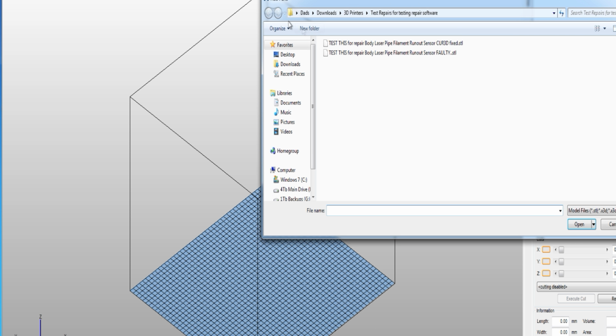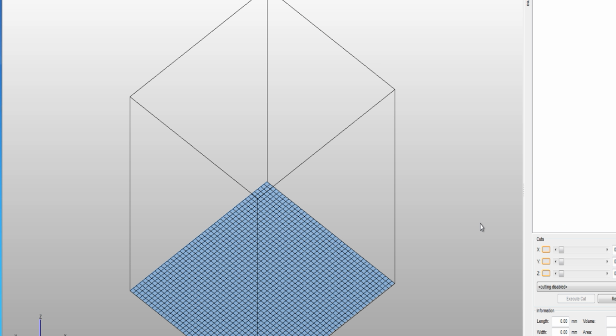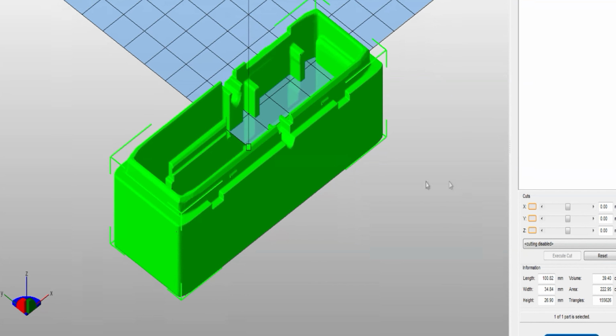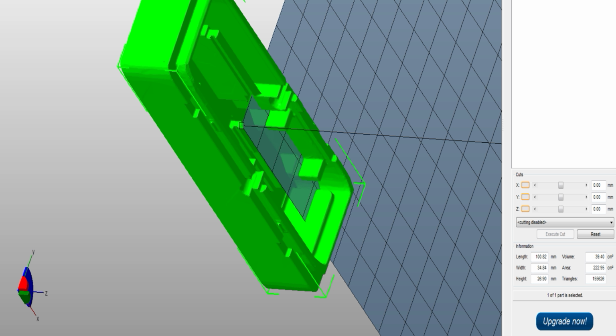add part. I'm going to add this repaired file using that. Now see, it is out of line there, but that doesn't impact on anything, but there's no triangle down here to indicate any errors.